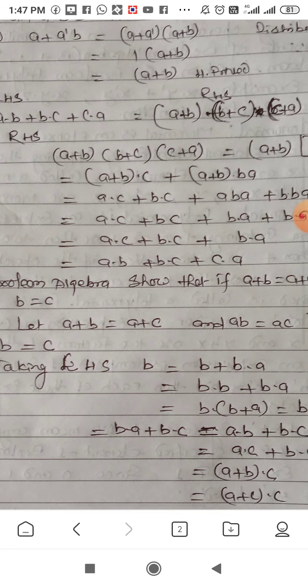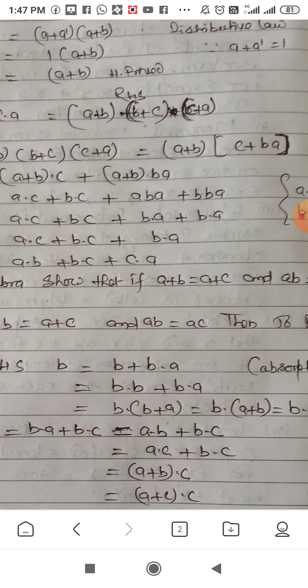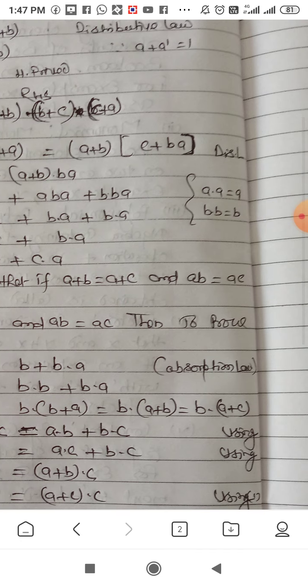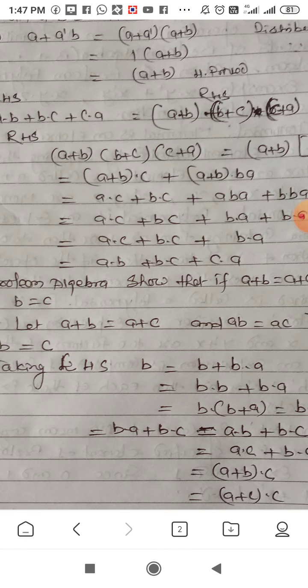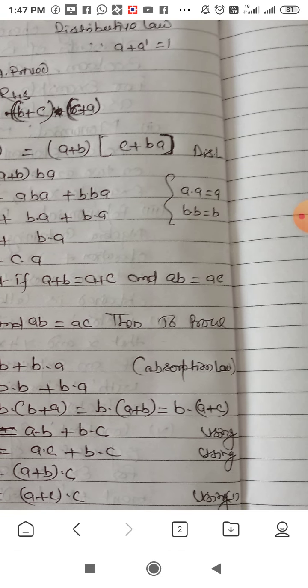In simple algebra we apply the cancellation law, but in Boolean algebra the cancellation law does not apply, and this is proved with the help of Boolean algebra. In order to prove this, we have taken the consequence.